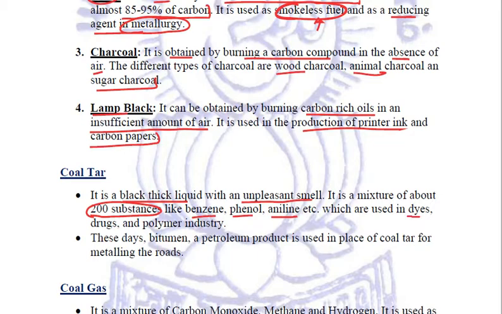They are used in making dyes, drugs, and also in the polymer industry, right? Nowadays, bitumen, a petroleum product, is used in place of coal tar for metaling the roads. Initially coal tar was used, nowadays we are using bitumen.